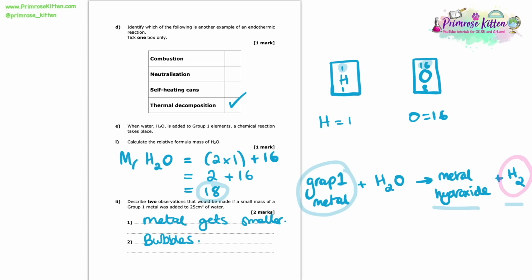Alternatively, we might observe a flame, dependent on the reactivity of that group 1 metal. That one's a little bit more dependent on what metal it is, but this question hasn't specified, so we'd still get our marks. And if a flame did form, and of course we've got hydrogen gas being given off, we may even observe a squeaky pop sound.